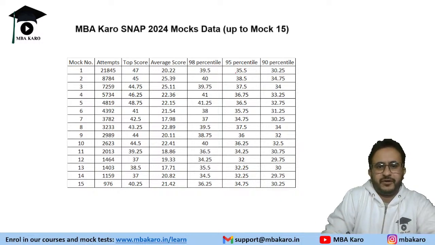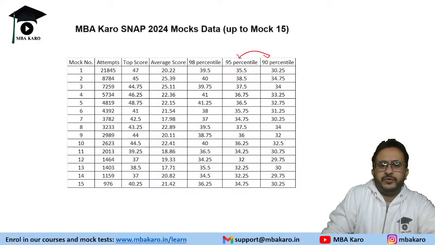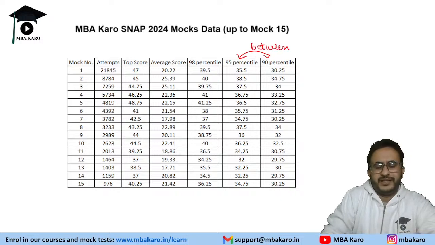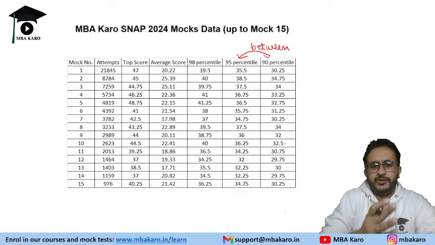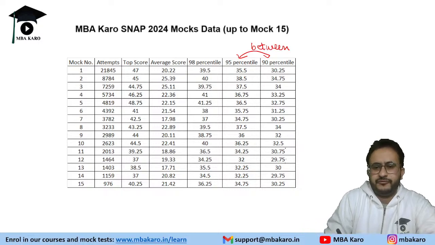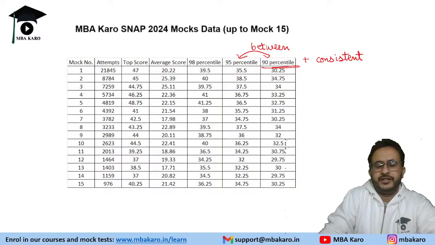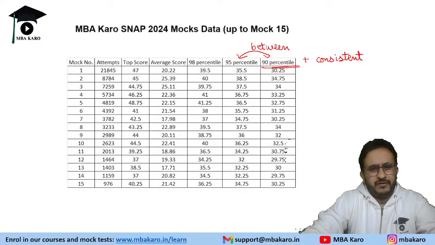So you can figure out what is 98 percentile, 95 percentile, and 90 percentile in our mocks. If you are ranging between 90 to 95 percentile consistently in these mock tests, there is a good chance that you will be able to get above 98 percentile. Our mocks, some of them are on the difficult side also, some are at par with the score.